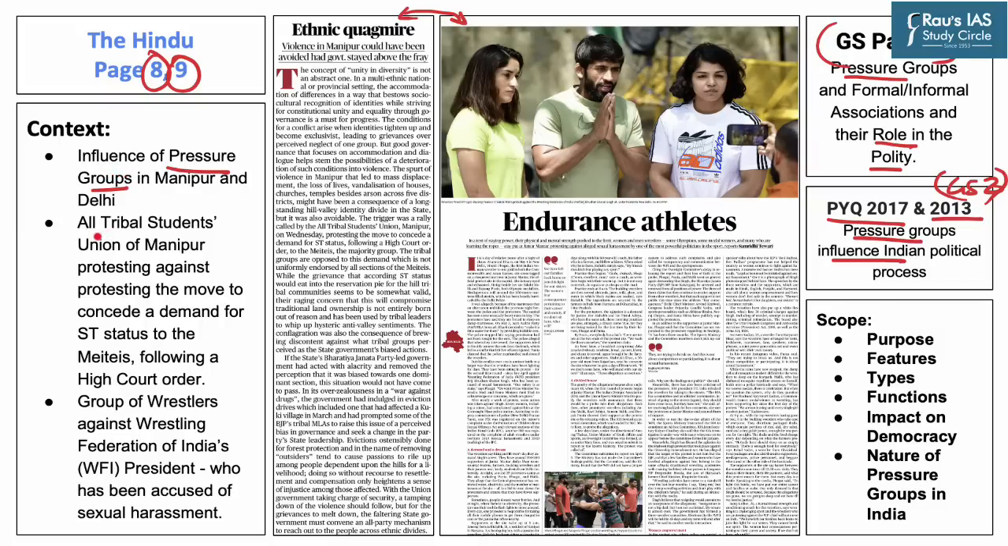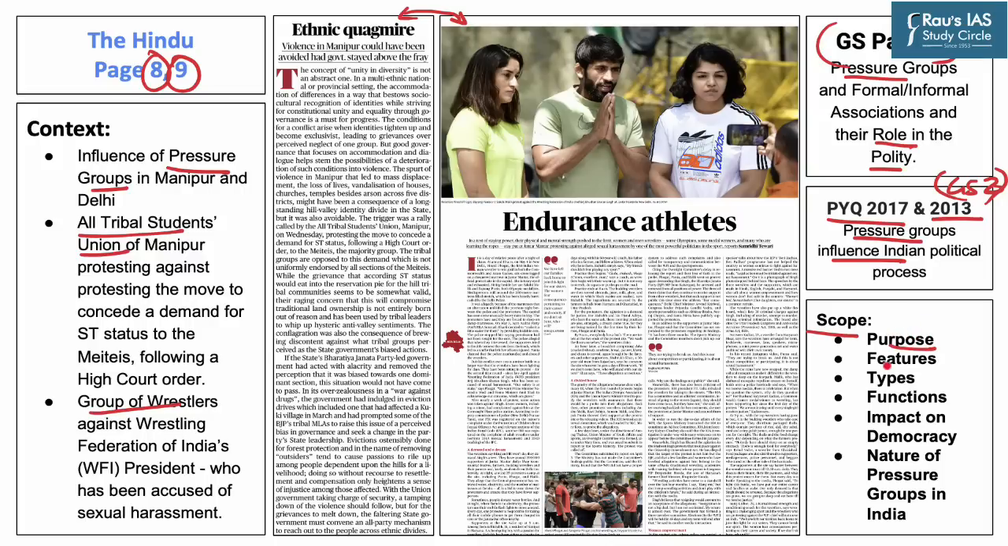In Manipur, the All Tribal Student Union is protesting against the move to concede a demand for scheduled tribe status to the Meitei community following a High Court order. Whereas in Delhi, a group of wrestlers are protesting against the Wrestling Federation of India's president, who has been accused of sexual harassment. In the scope of this discussion, we will first describe the purpose of pressure groups.